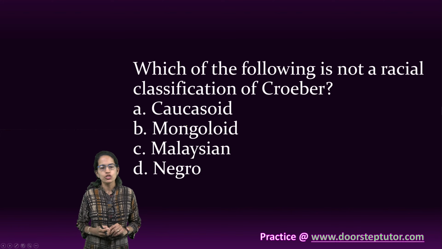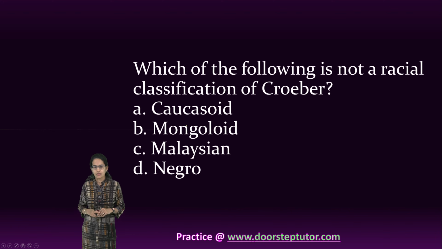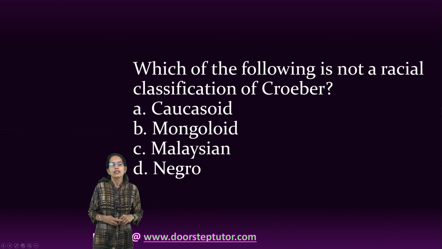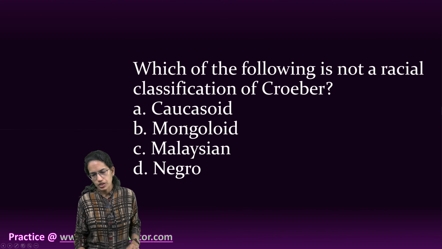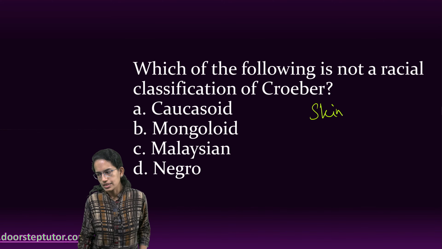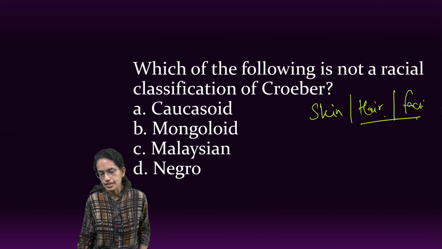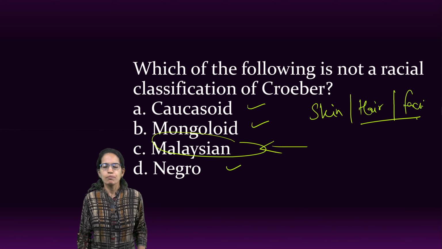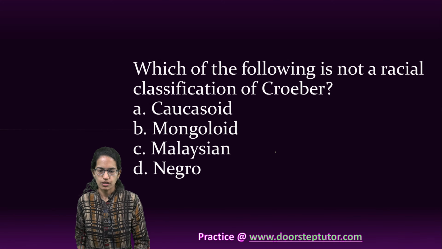The next is, which of the following is not the racial classification given by Kroeber? Kroeber gave the racial classification based on three things, that is skin, hair and facial features, and the classification talked about Caucasoids, Mongoloids and Negroids. So Malaysian is not part of the racial classification given by Kroeber.